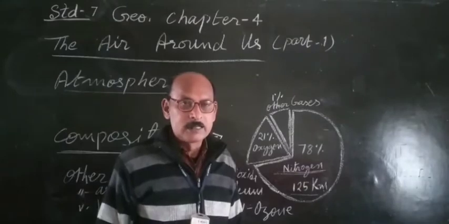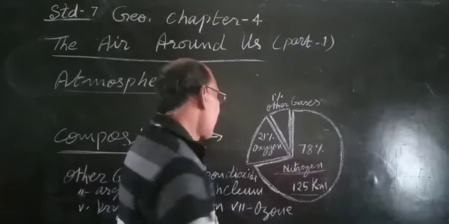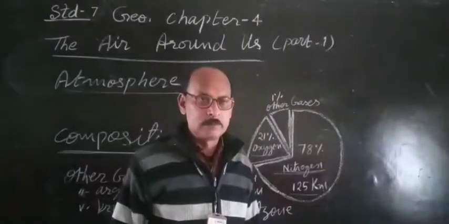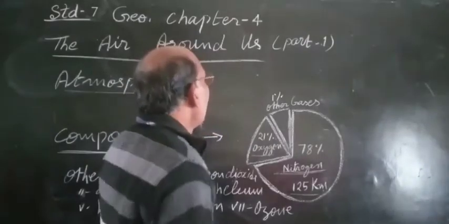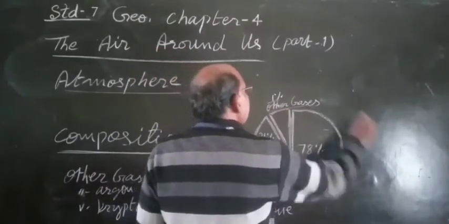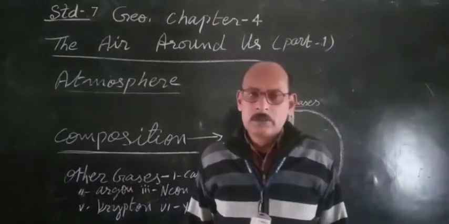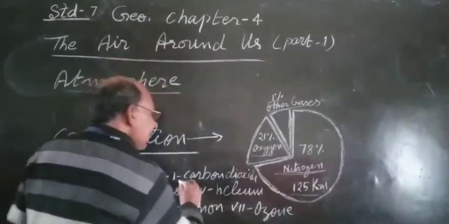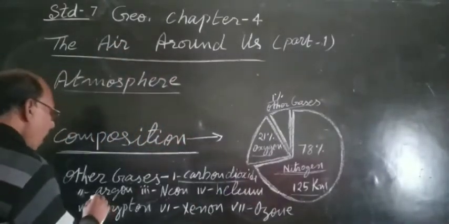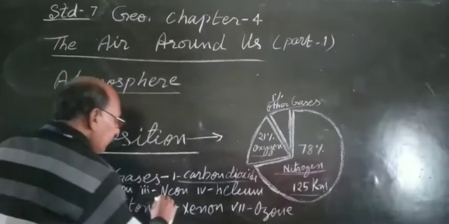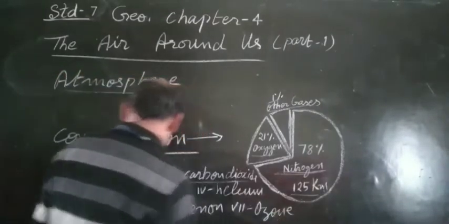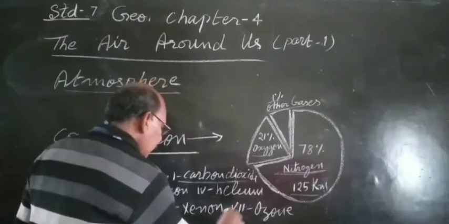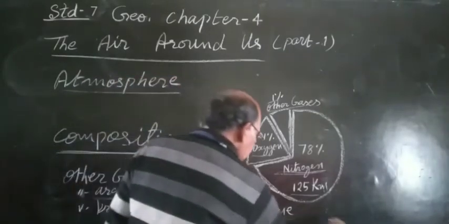And the next gas found in the atmosphere is oxygen. It is 21%. And after that, 1% is the other gases. In that 1%, the other gases are carbon dioxide, argon, third neon, fourth helium, fifth krypton, sixth xenon and seventh ozone.